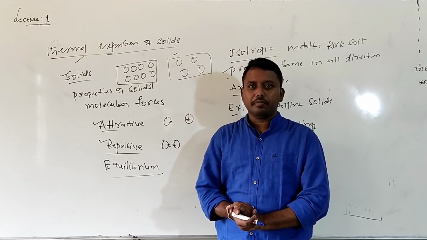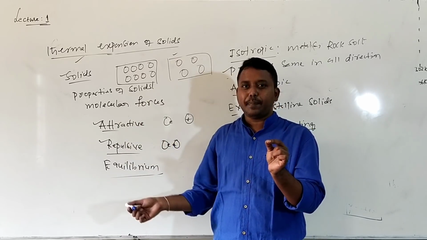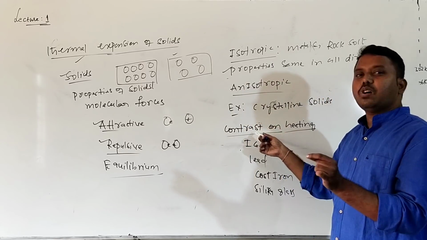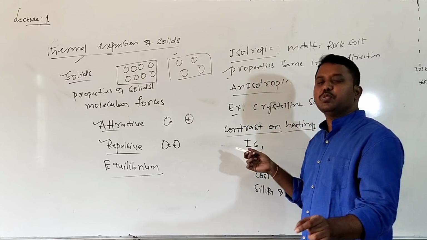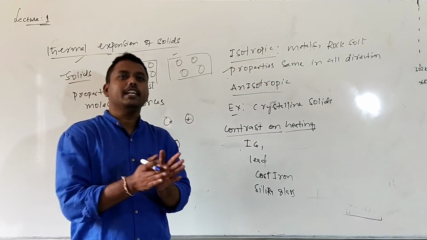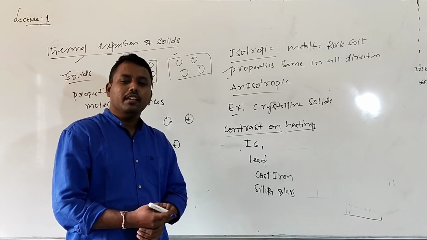Regarding these types of thermal expansion, tomorrow's class will continue. Okay? So till now we studied why solids expand, how many types of solids there are, and whether any solids contract with increasing temperature. The types of thermal expansion of solids, we will discuss in tomorrow's class. So thank you.